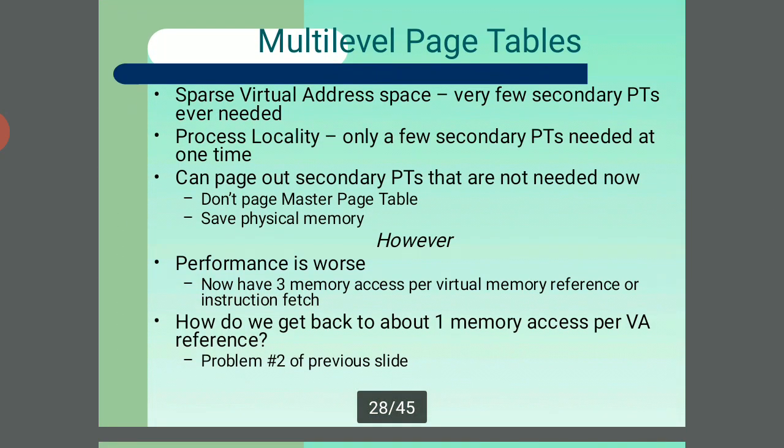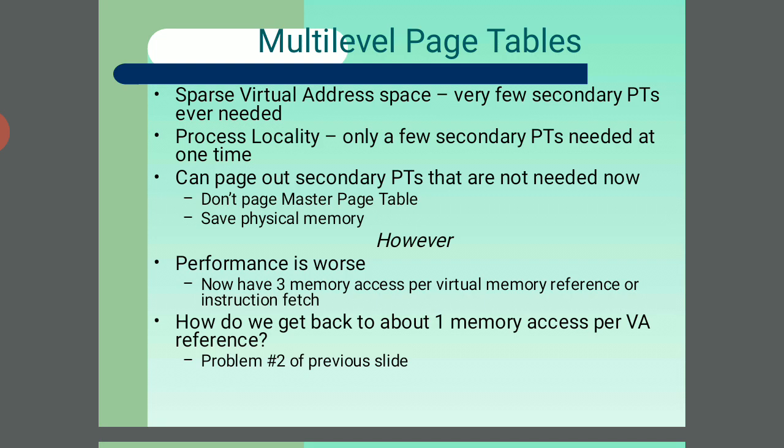And the multi-level page tables. First of all we discussed the single page table and the two level page tables. Here multi-level page tables means more than two levels of pages. In the virtual address space, very few secondary PTs are needed. With process locality, only a few secondary PTs are needed at one time, and the others can be paged out. The secondary PTs not needed now are not paged, only the master page table is. So this saves physical memory.